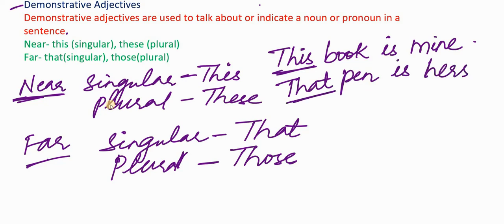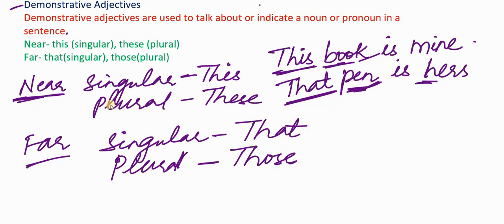Here that is a demonstrative adjective because it is not replacing the noun pen, but it is specifying or pointing out a specific pen which belongs to her. Remember, demonstrative adjectives are always followed by a noun. Here in both of these sentences, book and pen are nouns and they are immediately after the demonstrative adjectives.